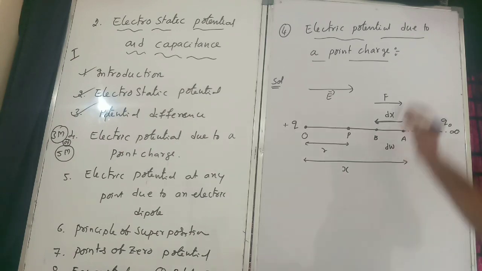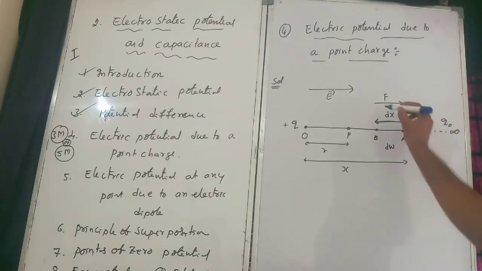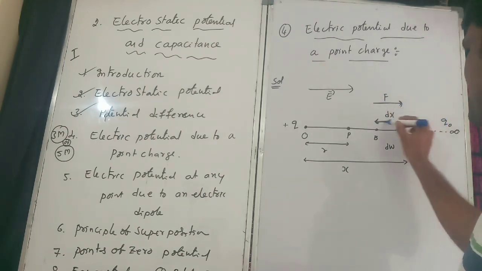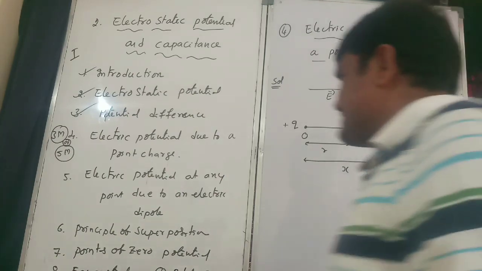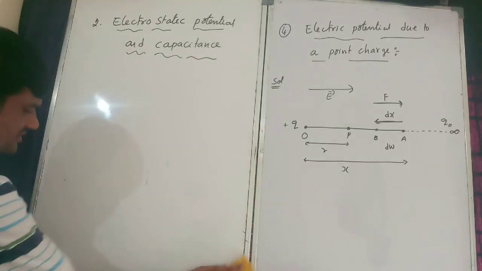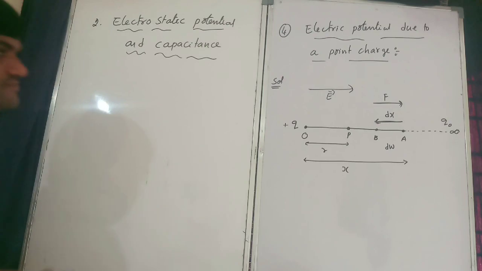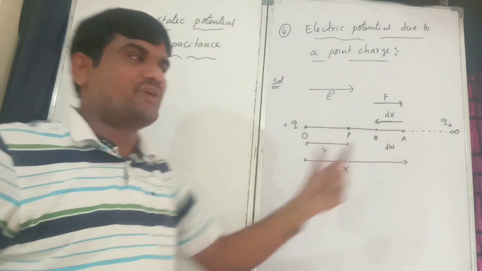Why force? Because E is equal to F by Q naught, so instead of E I took F. Force is in this direction, displacement is in this direction. What is their work done? This is a small distance, so a small work done.